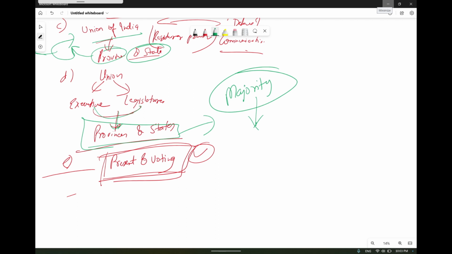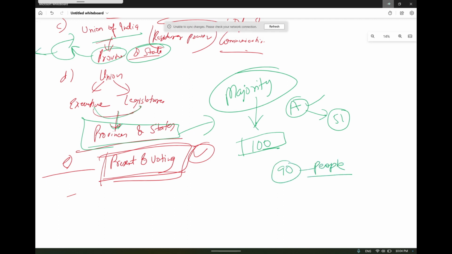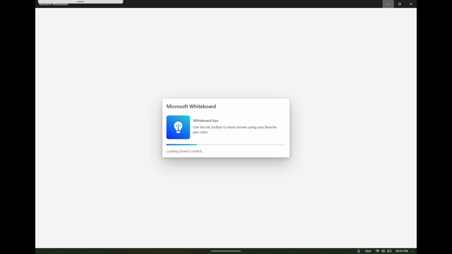Let us suppose there are a total of 100 members, and we have to pass a bill A. To pass bill A, we actually need a minimum of 51 votes. Let us suppose in the scenario that on the day of voting only 90 people came, but the majority required to pass a bill is 51.